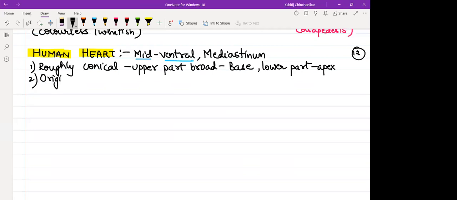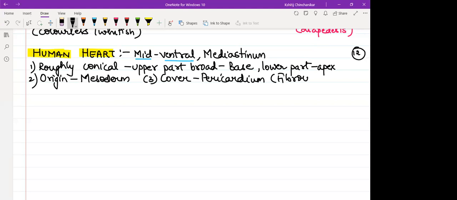From where does it originate during our embryonic life? The entire circulatory system originates from the mesoderm germ layer. What is the cover of the heart so that it is very well protected? Obviously, the skeletal system is protecting it, but besides that, the heart is covered by pericardium. It's a tough membrane. It is made up of fibrous tissue.